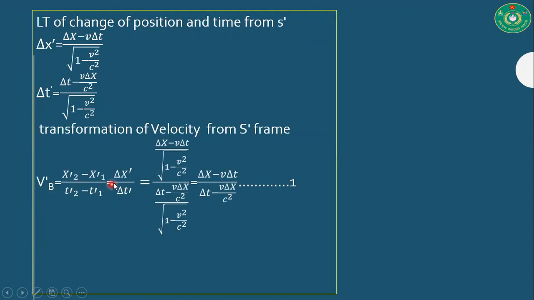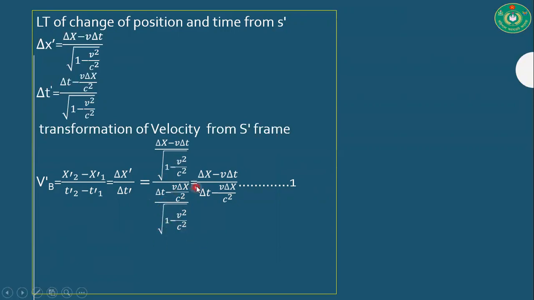Velocity is the change of position, so velocity from the S prime frame is equal to x prime 2 minus x prime 1 divided by t prime 2 minus t prime 1, that is del x prime divided by del t prime, and that should be equal to del x minus v del t divided by root over 1 minus v square by c square, over del t minus v del x by c square divided by root over 1 minus v square by c square.